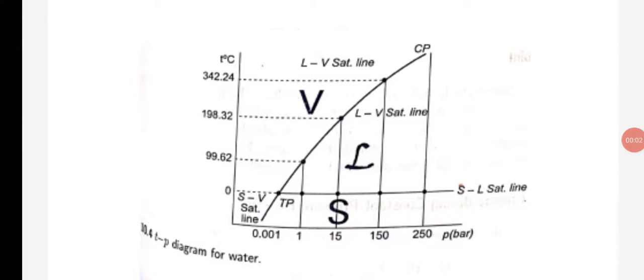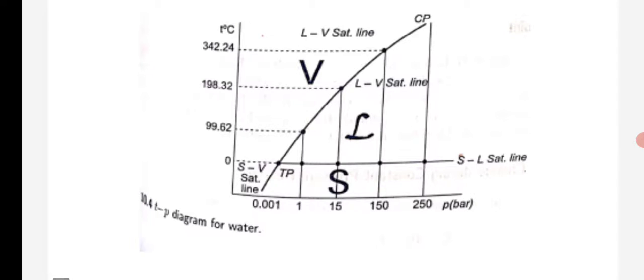Hello students, we have seen that a pure substance is a substance which has a single chemical composition like water, H2O, but it can exist in more than one phase, like solid phase, liquid phase, and gaseous phase. And we have seen that water is a pure substance available in the form of ice, that is solid, water, liquid, and steam, that is in the gaseous state.